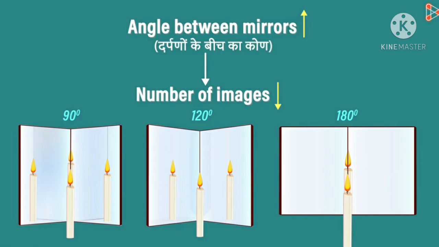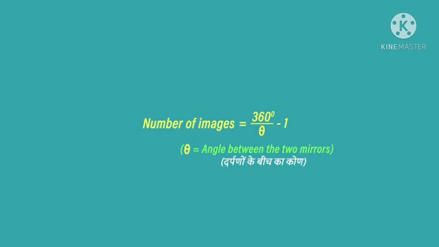Children, when two plane mirrors are kept inclined at an angle, they can form multiple images of an object. Why? This is because the image of the object formed in one plane mirror acts as an object for the other plane mirror.